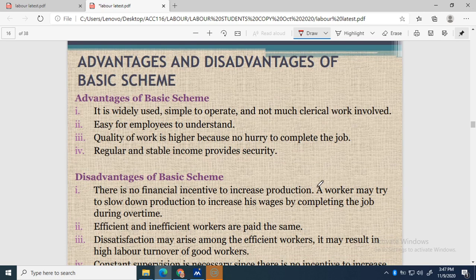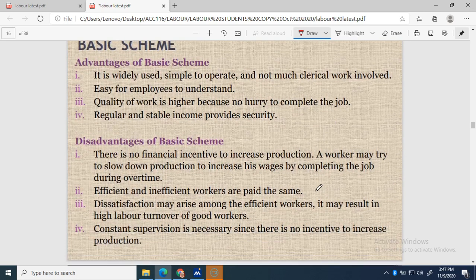Now we see the advantages and disadvantages of the basic scheme. Advantages: it is widely used, simple to operate and not much clerical work involved. So it only records the time they work. So it is easy for employees to understand how their wages are paid. Quality of work is higher because there is no hurry to complete the job.